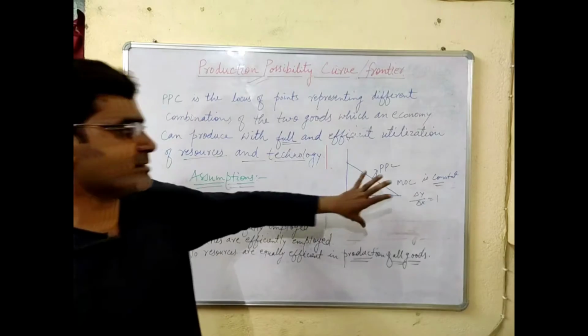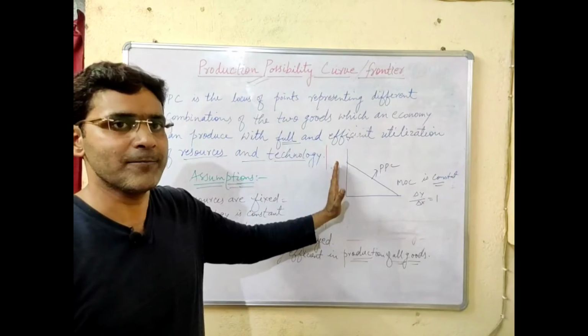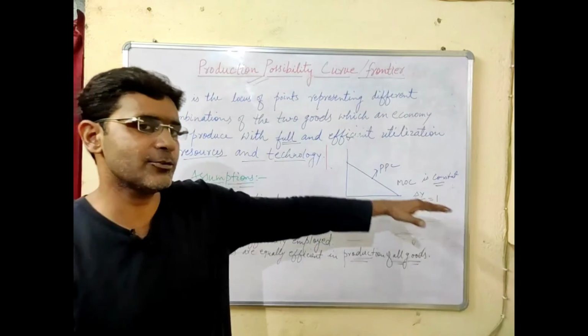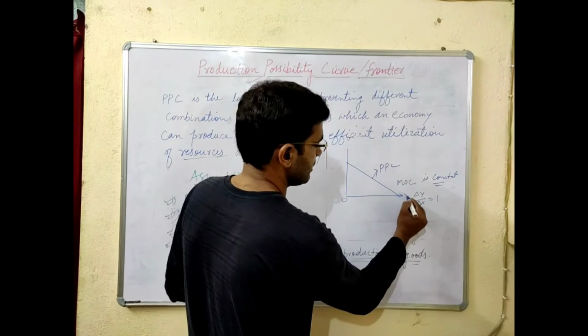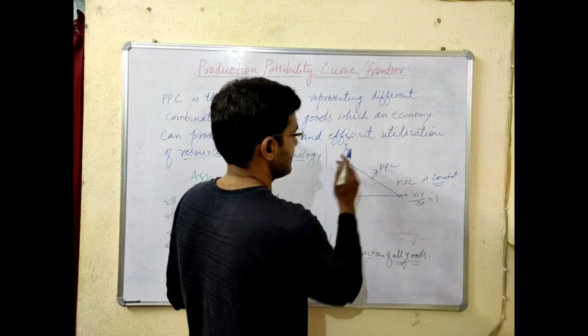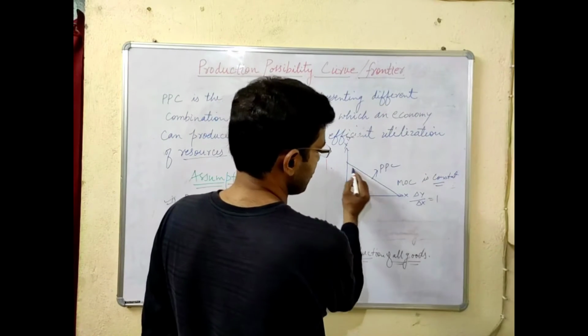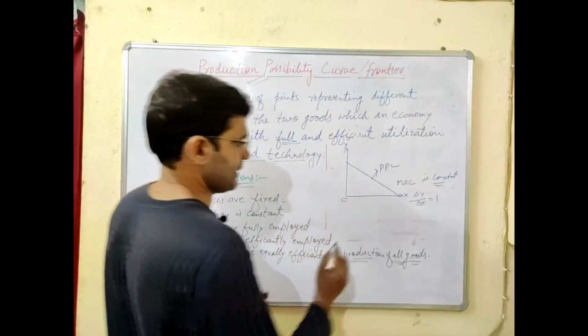It means the rate of sacrifice of units of good Y for getting the extra unit of good X is always equal. In that case, the slope of the production possibility curve will be a straight, downward sloping line.